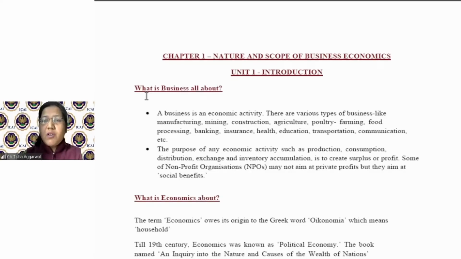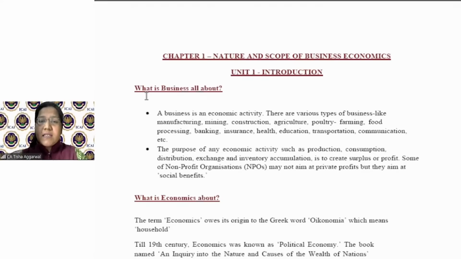So whenever we talk about business, any activity is bifurcated into two parts: economic activity and non-economic activity. Now, purely business is done as an economic activity. But when I talk about a charitable institution, maybe you must have heard of the Rotary Club, the Lions Club, or Bharat Vikas Parishad. All these clubs exist primarily to achieve one particular objective, a particular task. That is a non-economic activity.